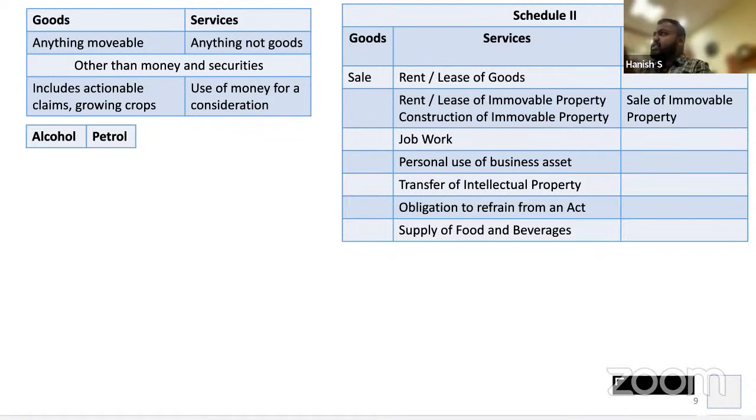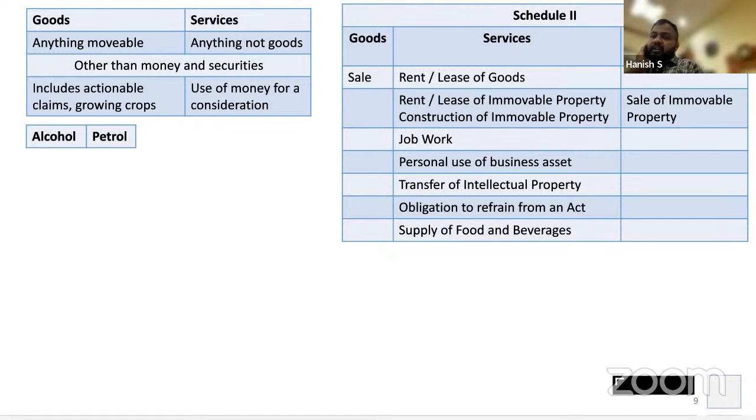Tomorrow, Twitter, which is a software or an app, is entirely sold to me. I buy that entire Twitter. That will become goods. When intellectual property is transferred temporarily, it is a service. When it is transferred permanently, it becomes goods. Clear? Make sense? Okay.